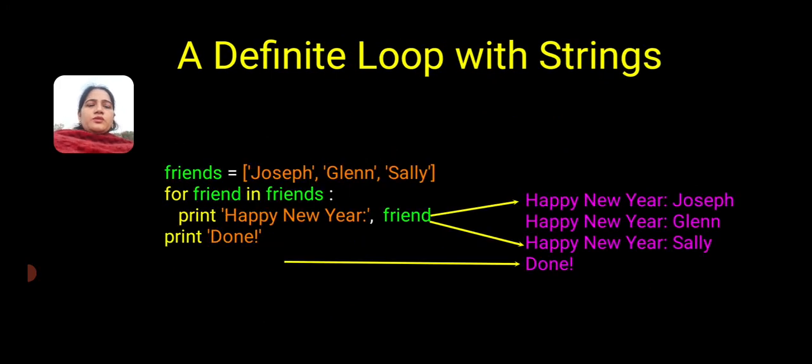Now, definite loops with strings. In the same way, we can also use strings: Joseph, Glenn, Sally, and we have written for friend in friends. Friends is a variable, a list storing the values Joseph, Glenn, and Sally. It will print Happy New Year Joseph, Happy New Year Glenn, Happy New Year Sally. It takes one value at a time, and in the last it will print Done.